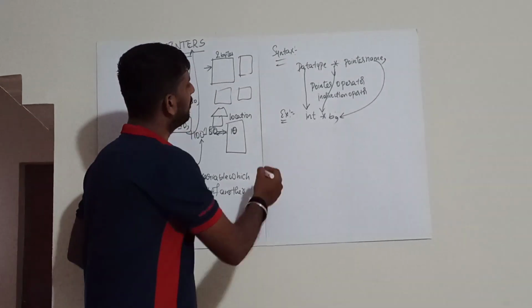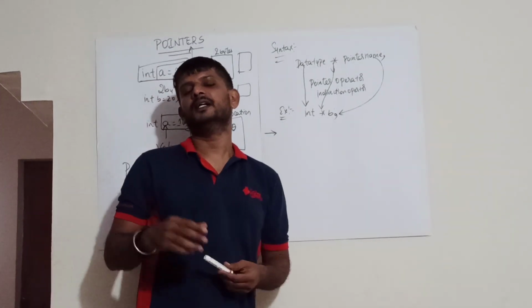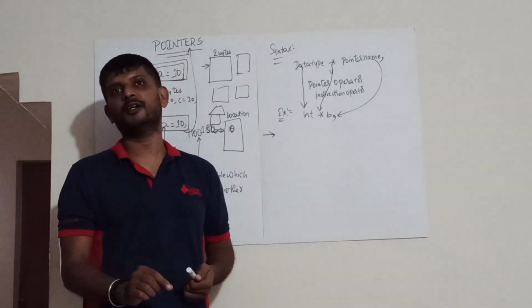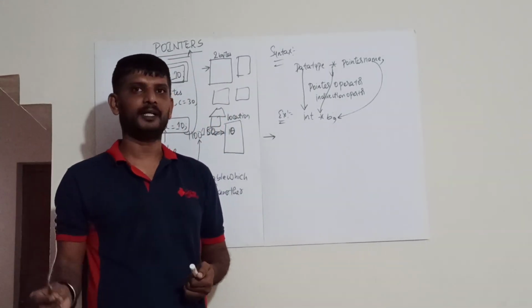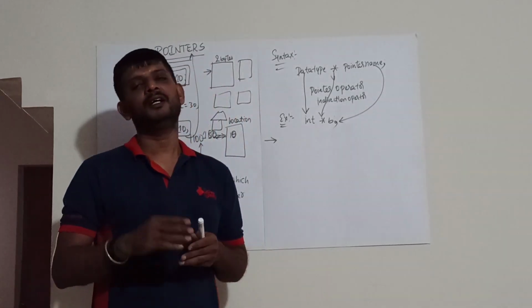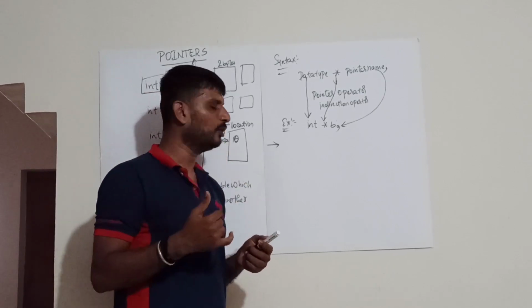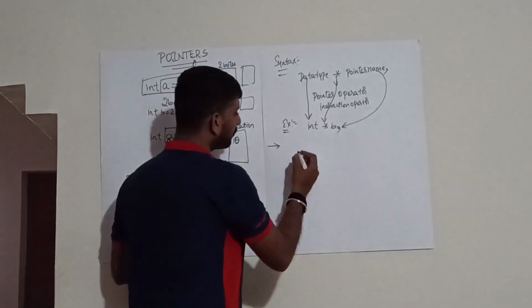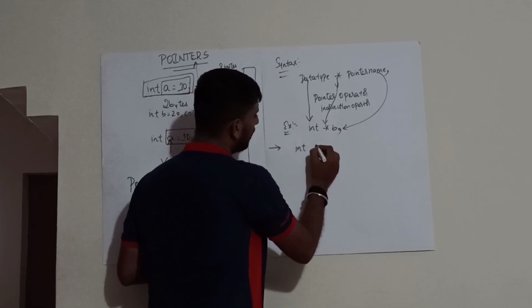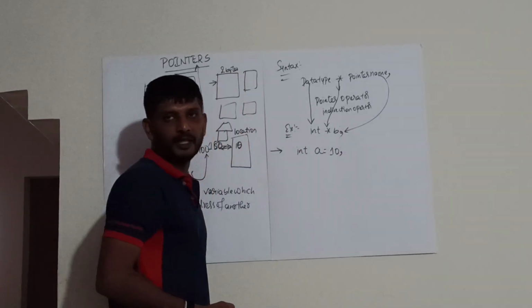Now, let us move to the next topic, that is how exactly to assign the address of a variable to a pointer. Whenever you want to assign the address of a variable to a pointer, you require three things. I will show you one by one. Firstly, I will declare a variable called a.